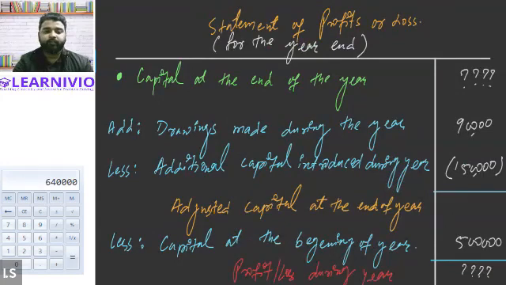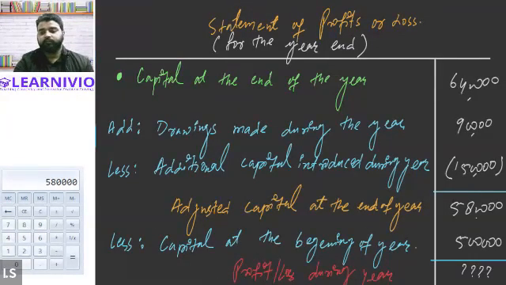In the statement of profit and loss, now we can write in the value of the closing capital. Closing capital at the end of the year was 6,40,000. Got it? Now we will add 6,40,000 plus 90,000 minus 1,50,000. So the adjusted capital will be 5,80,000. This will be our adjusted capital. Done, everyone?